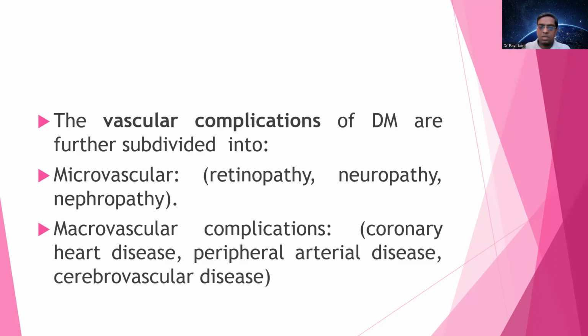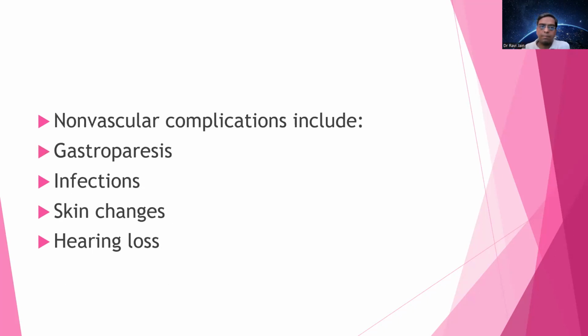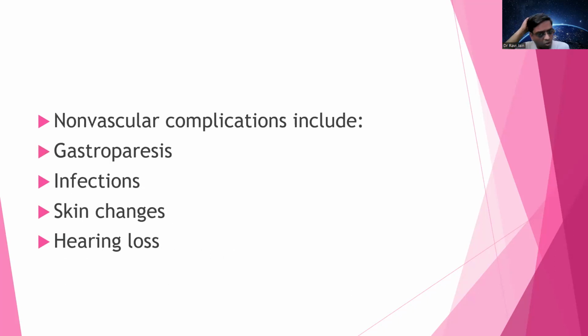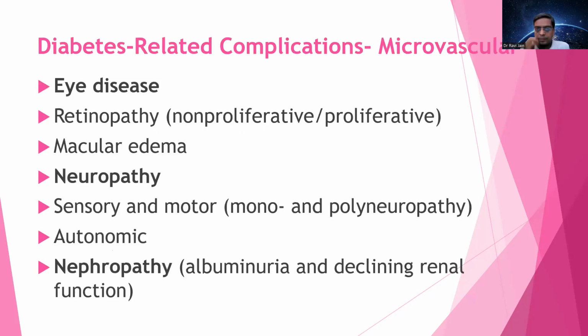Macrovascular complications include coronary heart disease, peripheral arterial disease, and cerebrovascular disease. Non-vascular complications include gastroparesis, infections, skin changes, and hearing loss. So the vascular complications are divided into two, microvascular and macrovascular. In microvascular, we have diabetic retinopathy, nephropathy, and neuropathy. In the macrovascular complications, we have coronary heart disease, peripheral arterial disease, and cerebrovascular disease. In non-vascular complications, we have gastroparesis, infection, skin changes, and hearing loss.